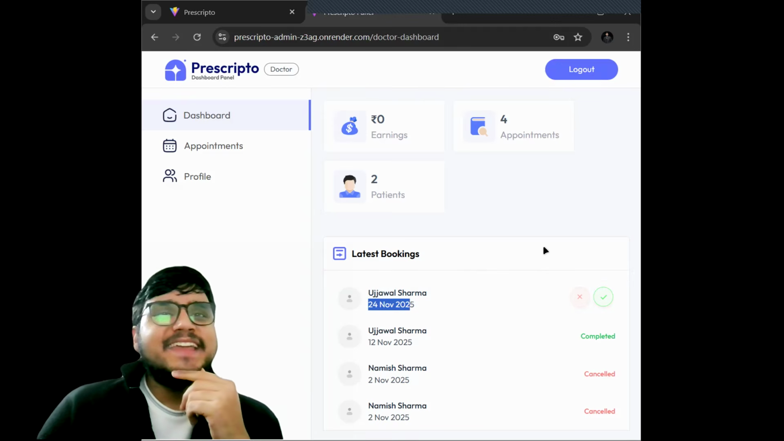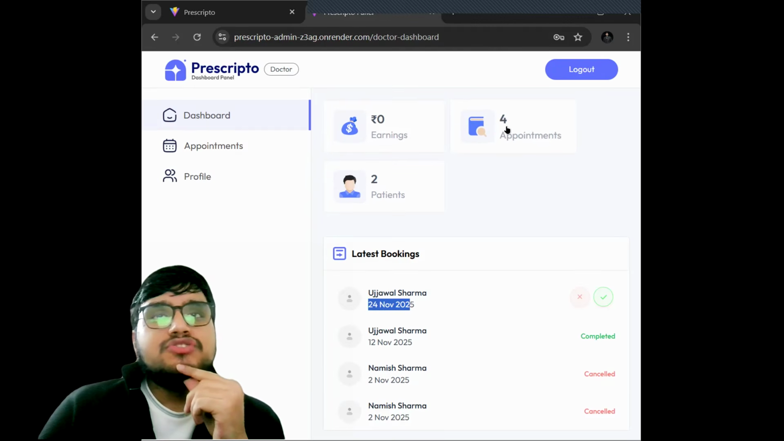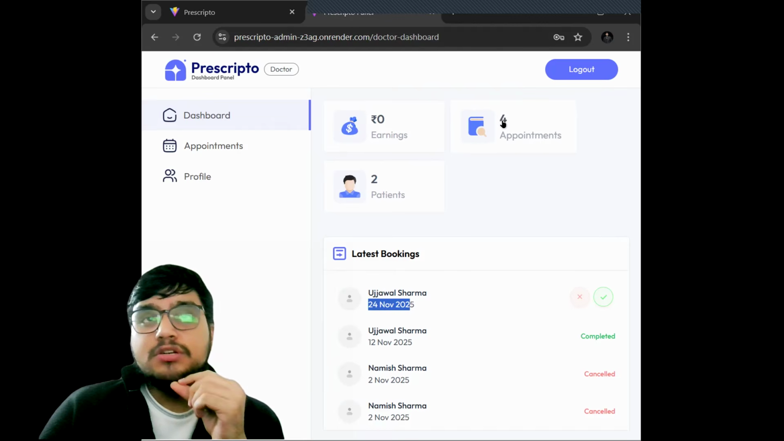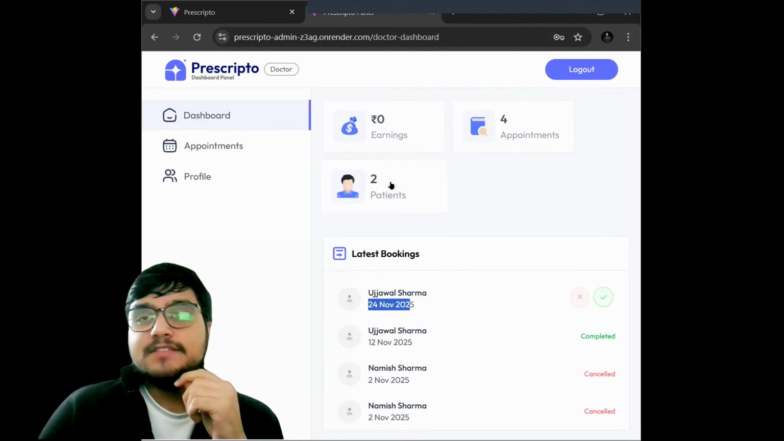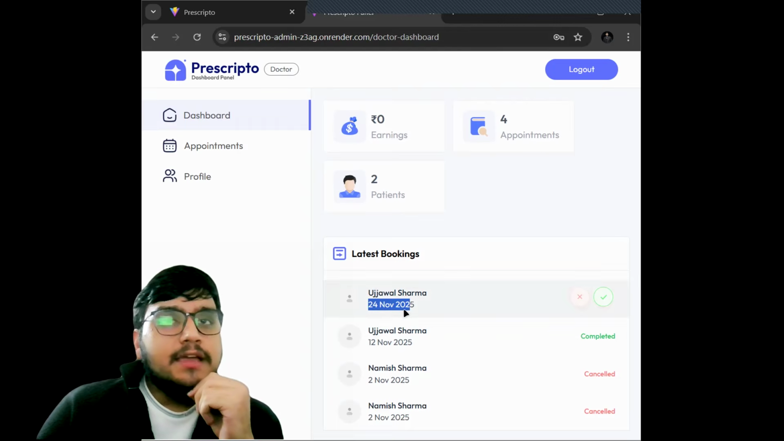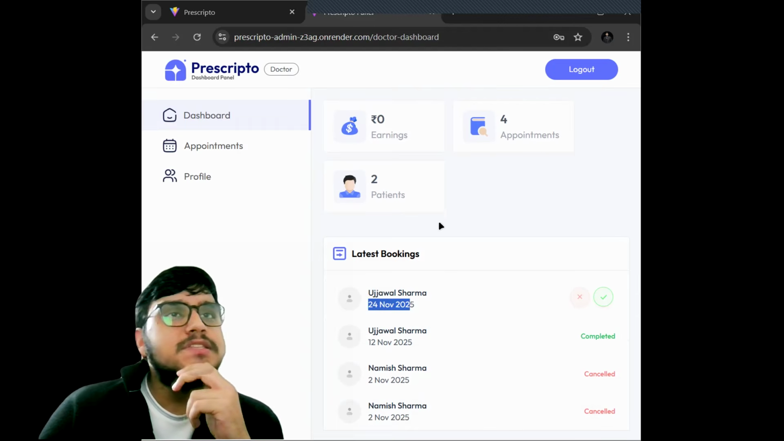Now, if we see, the number of appointments which Dr. Emily has taken is 4, and the number of patients who have visited her is 2, Ujjwal and Manish. These two have visited her.